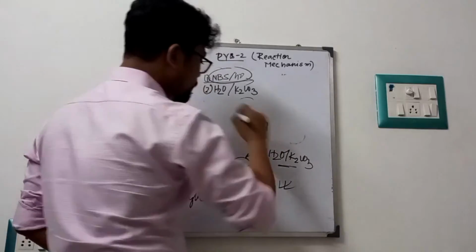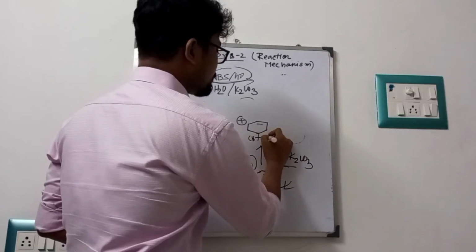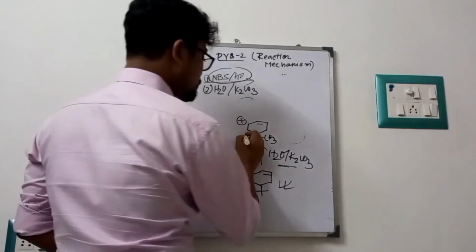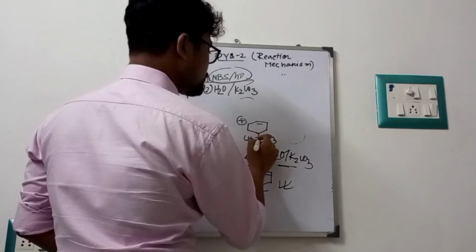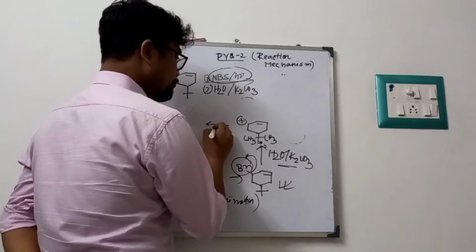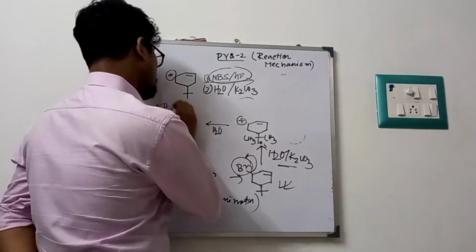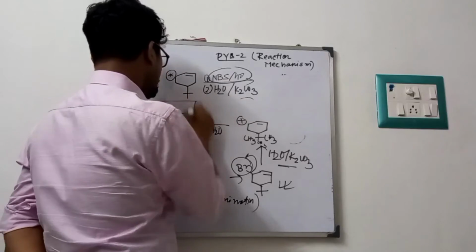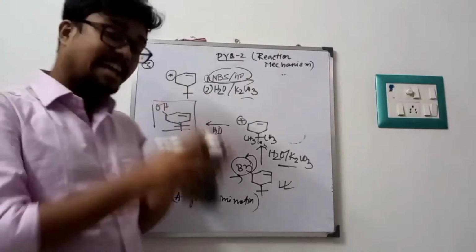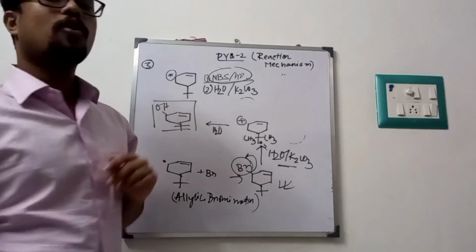What carbocation will form? This is not a carbocation. This is a CH3 group. They give us three CH3 groups, not two: 1, 2, 3 CH3 groups. So carefully, this is also a CH3 group. This carbocation will form, and if we give water, then we get an allylic alcohol. So this is a very important method of preparation of the allylic alcohol from an alkene.